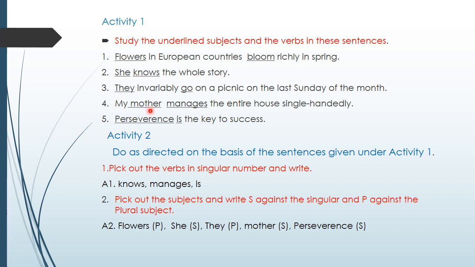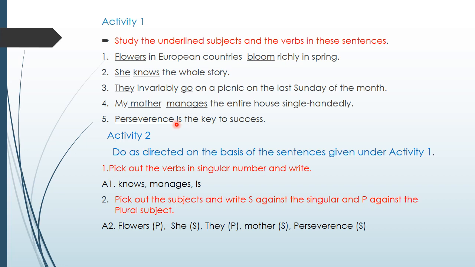Sentence number 4. My mother manages the entire house single-handedly. Here the subject is my mother and the main word in the subject is mother. Verb is manages. Here subject is singular and the verb also is singular, right? Manages, we have the S form here. And number 5, perseverance is the key to success. Here subject is perseverance and the verb is is. Perseverance is a quality and the verb is singular. Okay, is. Plural form is are, right? So it is singular verb, singular subject.